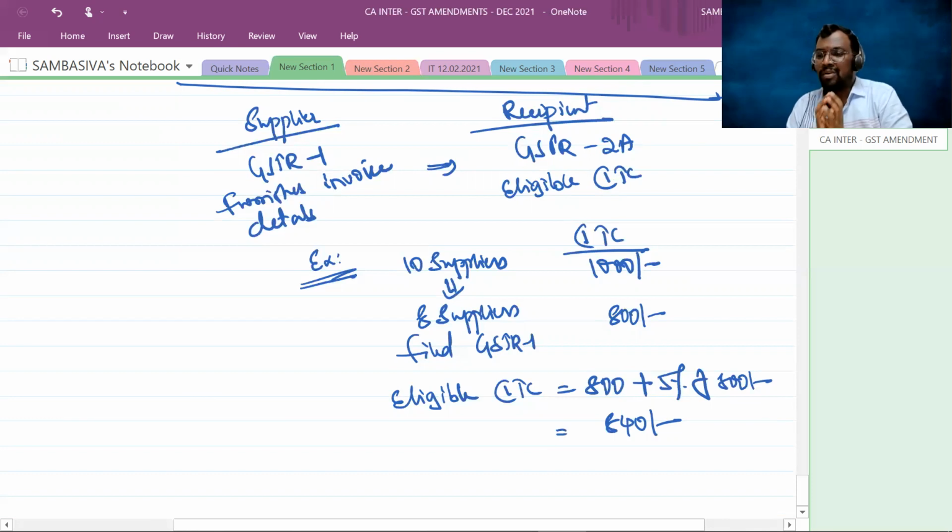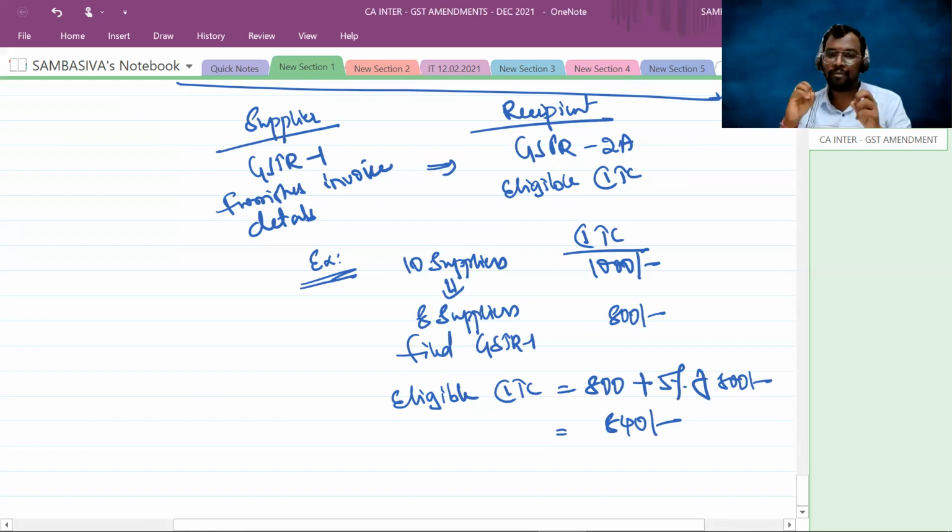Those who want to claim the input tax credit on a monthly basis will pressurize the suppliers: supplier, file the GSTR 1 immediately, then only I become eligible for input tax credit, then only I can claim 100% of my input tax credit. So the recipients keep on pressurizing the supplier for the filing of GSTR 1.